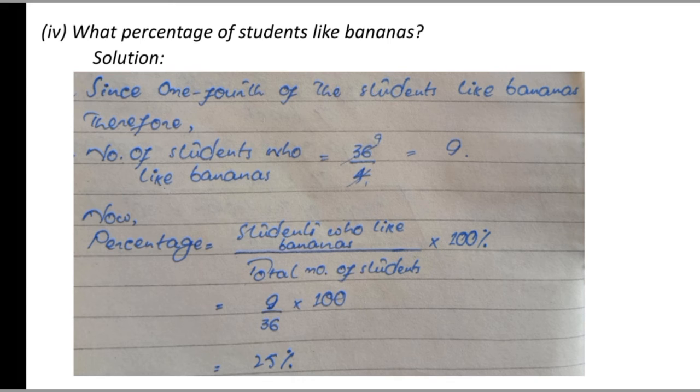Now we can find the percentage. The students who like bananas are 9, and the total number of students, we all know, is 36. Therefore 9 divided by 36 multiplied by 100%. Sorry, there is also a percentage symbol. After solving it, you have found 25%. So the percentage of students who like bananas is 25.